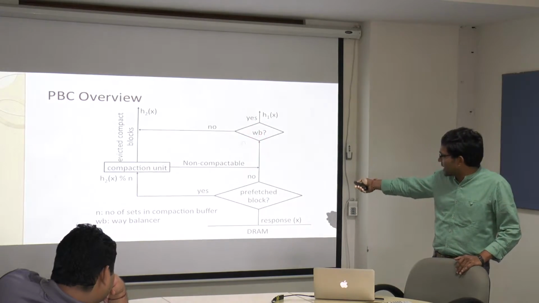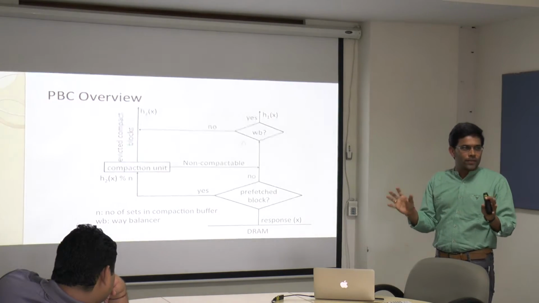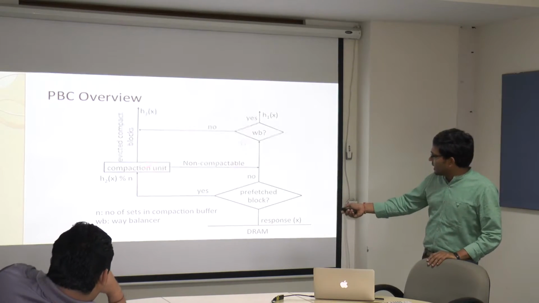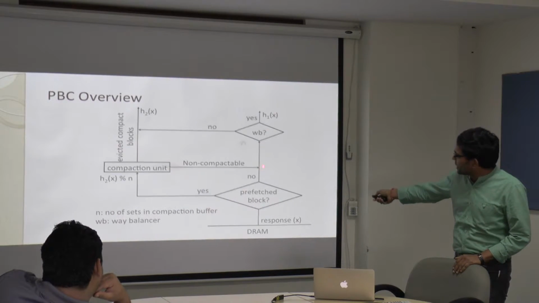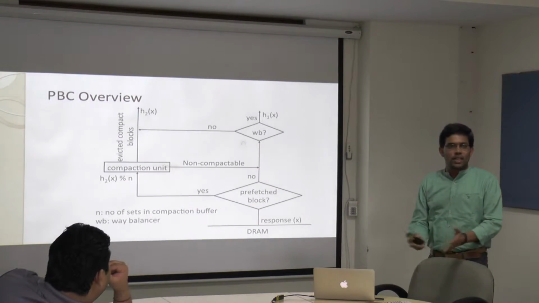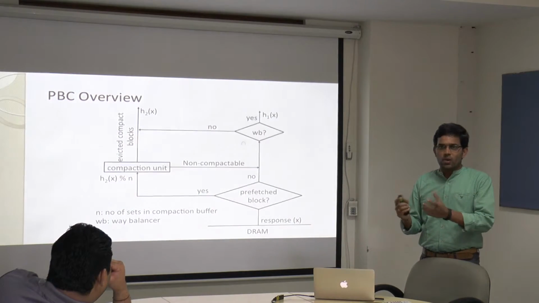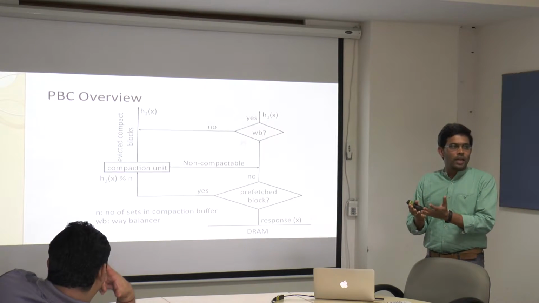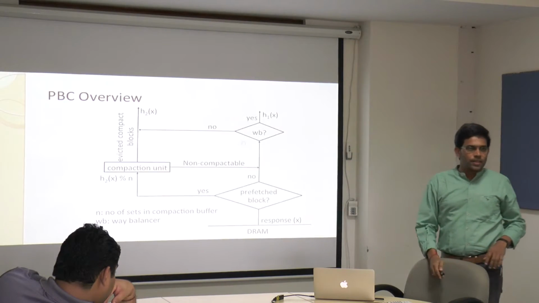So that is where we consider a way balancer, to see whether the application is actually making use of both C1 and C2 efficiently. If it is skewed towards only one particular thing, then even if it is compatible, we will route it differently. So the non-compatible one will sometimes also be placed in the C2 because we want to make use of the space. Otherwise, that will degrade the overall performance. So there will be counters. The counters are dynamically incremented and evaluated, and based on that, the decision is taken to put it in the C1 cache or the C2 cache.